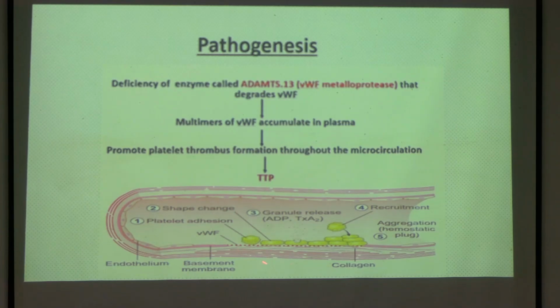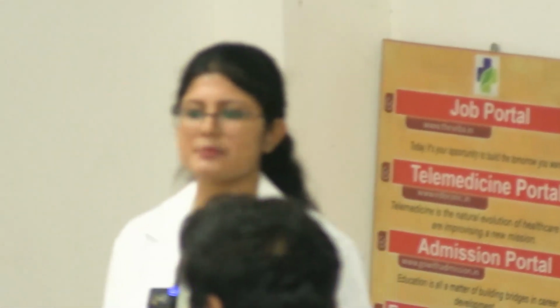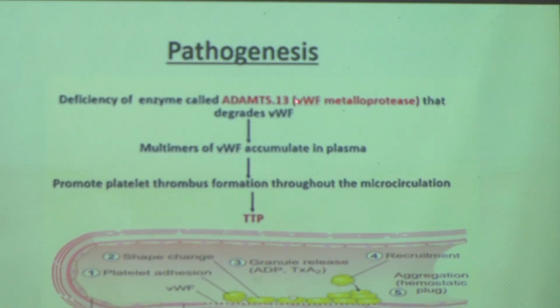Normally the von Willebrand factor is synthesized and it is destroyed. So whenever there is injury only, von Willebrand factor will come, right? Without injury, will it get exposed? No, right? Normally it will not get exposed. But in this disease, what is happening here is that this von Willebrand factor, normally it is destroyed by an enzyme, that is von Willebrand factor metalloprotease, okay, which is synthesized by a gene, that is ADAMTS13.